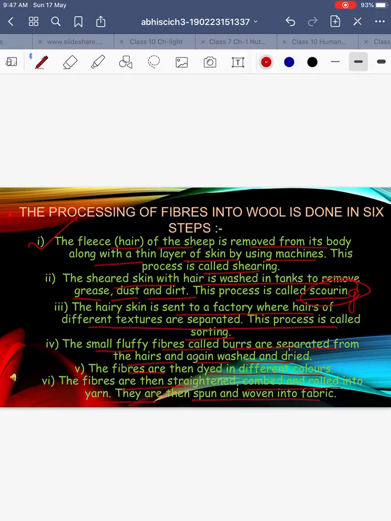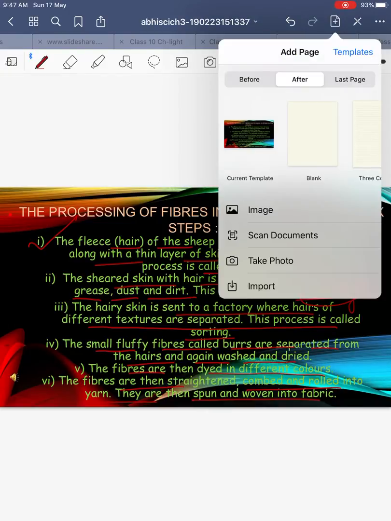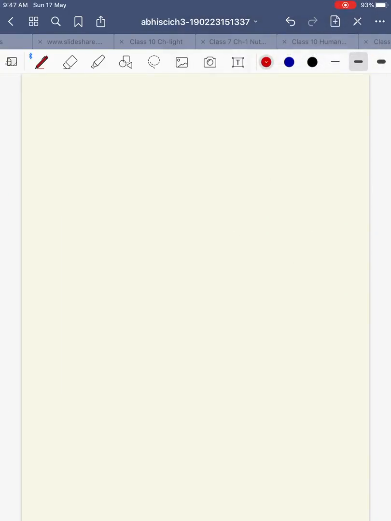Okay, so this was the entire process of how we obtain wool from these animals. That is called processing fibers into wool. So what were the different parts which we had done? The first one was shearing, that is removing the wool.